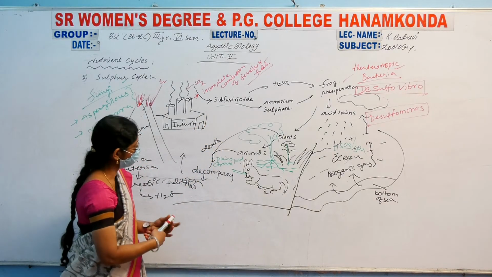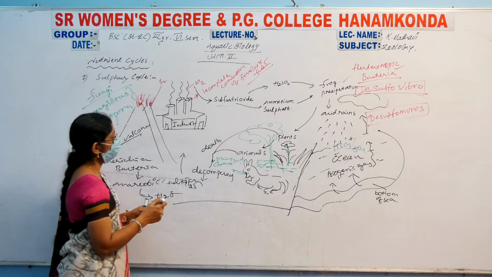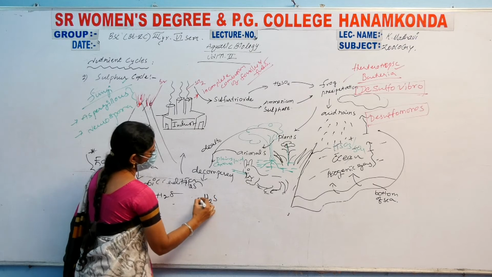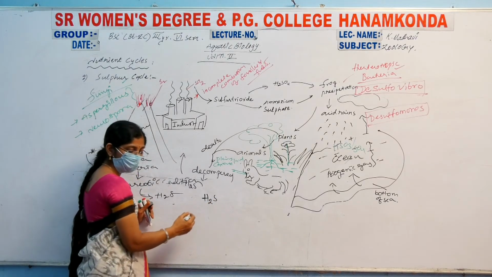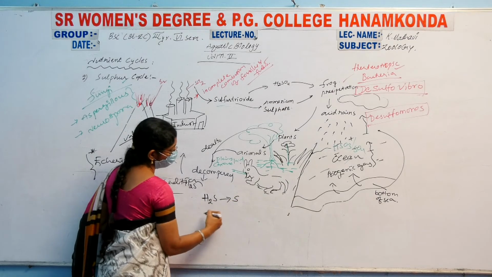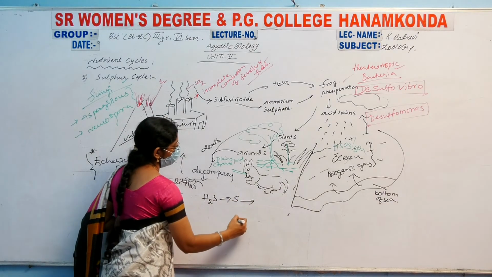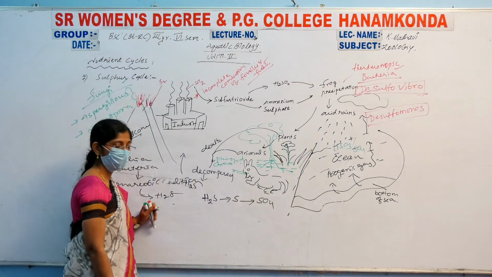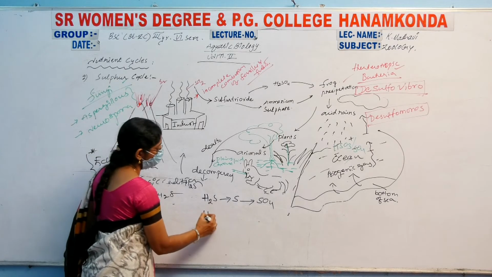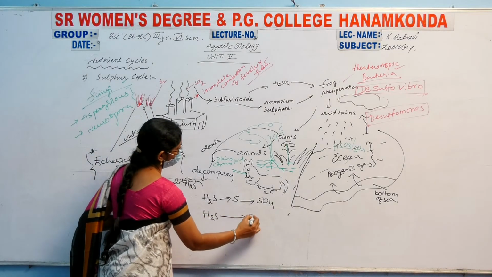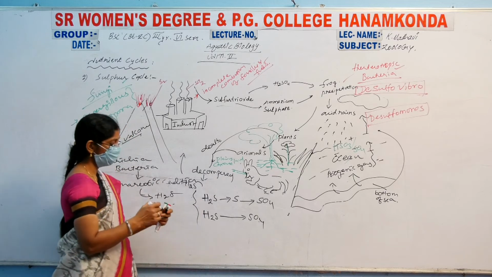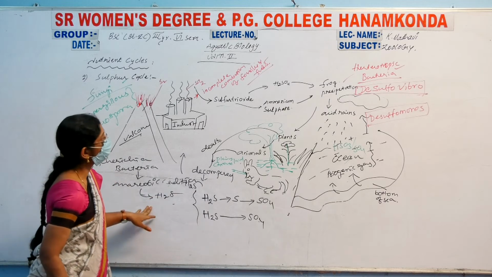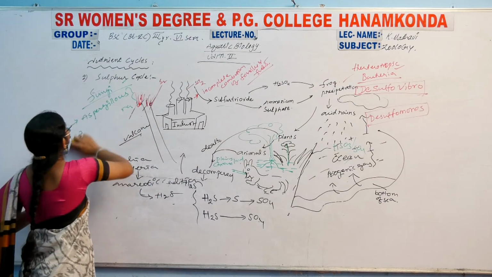Now this sulfur cycle has some simple equations. I'm writing them here. That is H2S, hydrogen sulfide. This hydrogen sulfide can be formed under anaerobic conditions into sulfur, and when it is joined with the atmospheric condition, it forms sulfate. Next, hydrogen sulfide is directly formed into sulfates. These two reactions are involved in the sulfur cycle, and another cycle is the phosphorus cycle.